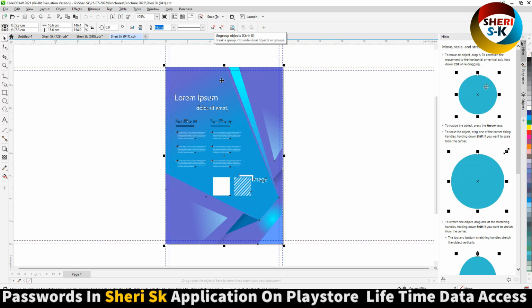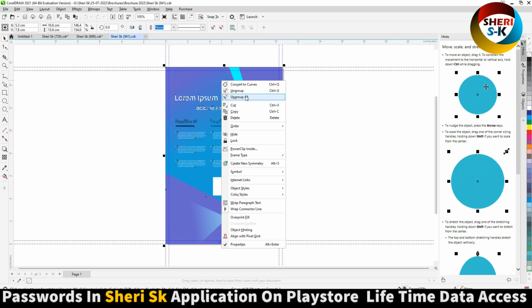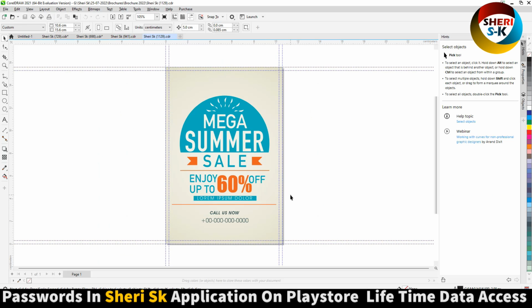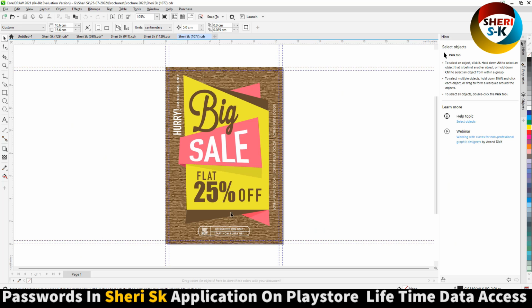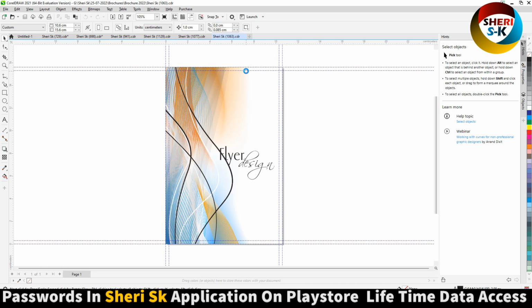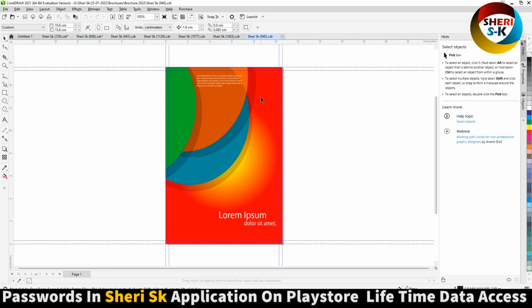Press Ctrl U or right click and ungroup all. Mega summer sale, 20% off. Big sale, flare design. Just put your one photo. Wow.